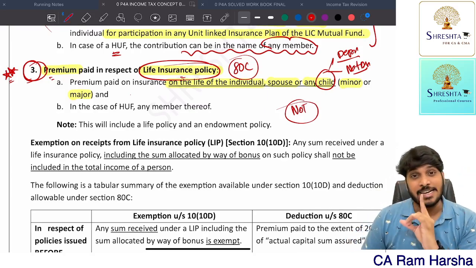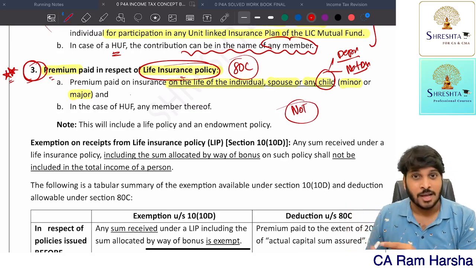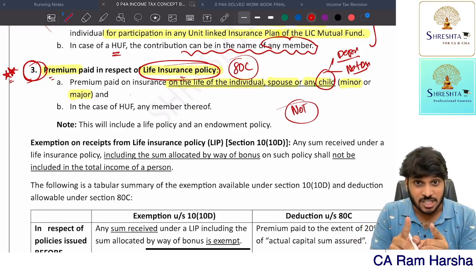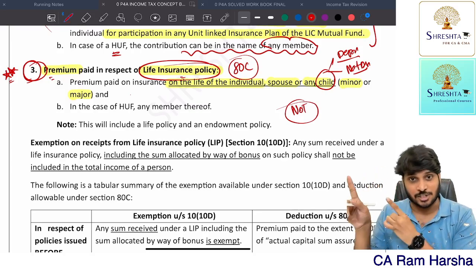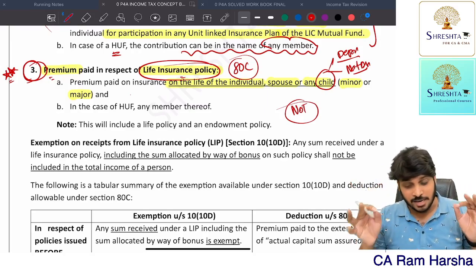So that's why in 80D, we have a section called 80D. Don't worry if you don't know, I'll come to that. 80D is a section which talks about medical insurance premium. You will get deduction only if you pay by other than cash. Whereas here, there is no such restriction. So it can be in cash, it can be in other than cash.